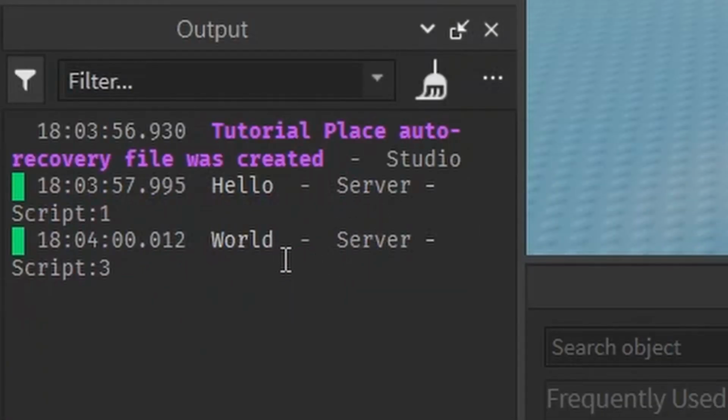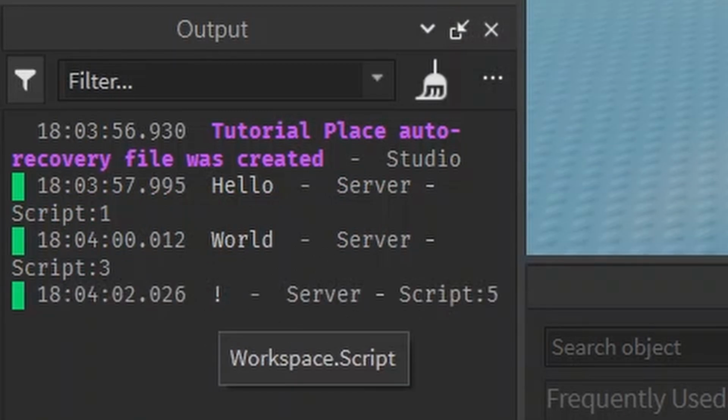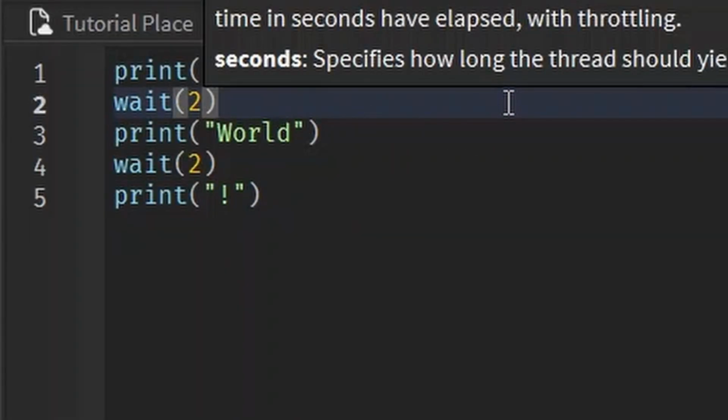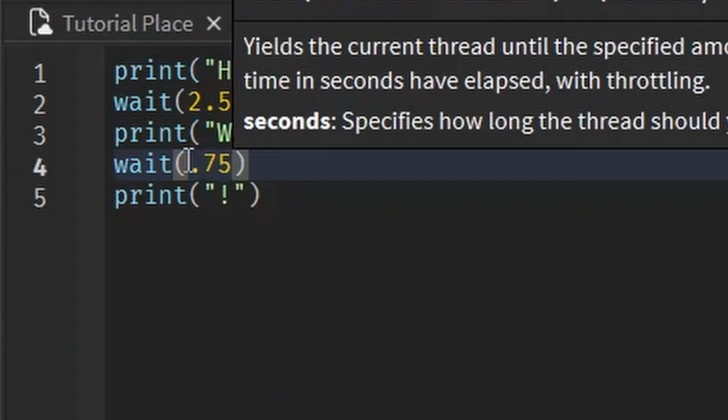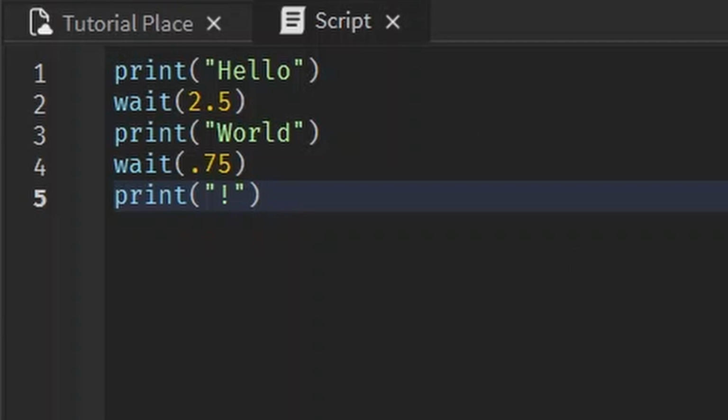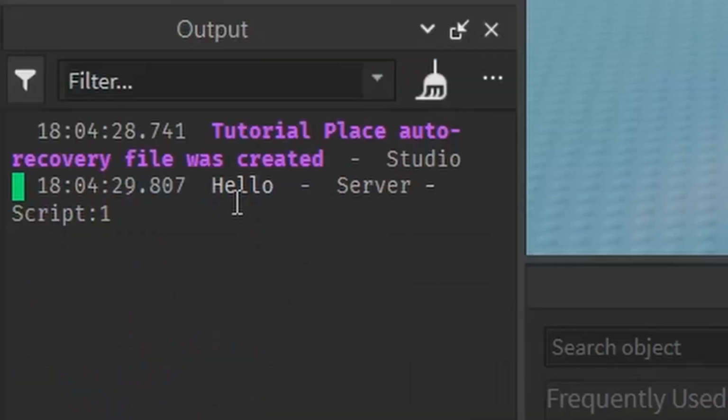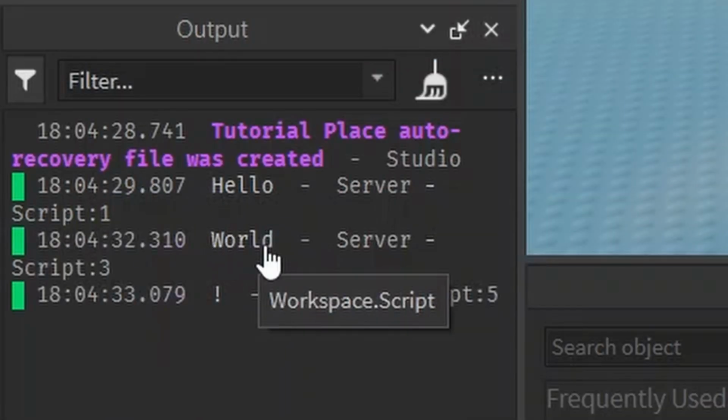Hello, world, exclamation mark. You could even wait decimals if you want. You can wait 2.5 seconds. Or maybe you just want to wait 0.75 seconds, 3/4 of a second. It doesn't have to be a whole number. I'll show you. Hello, world, bam.